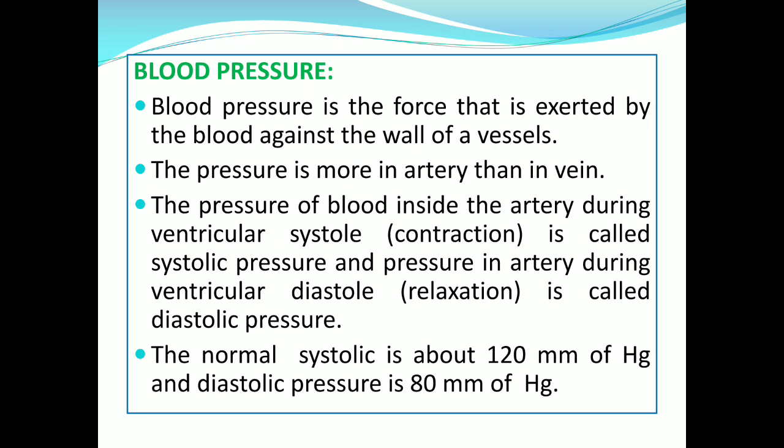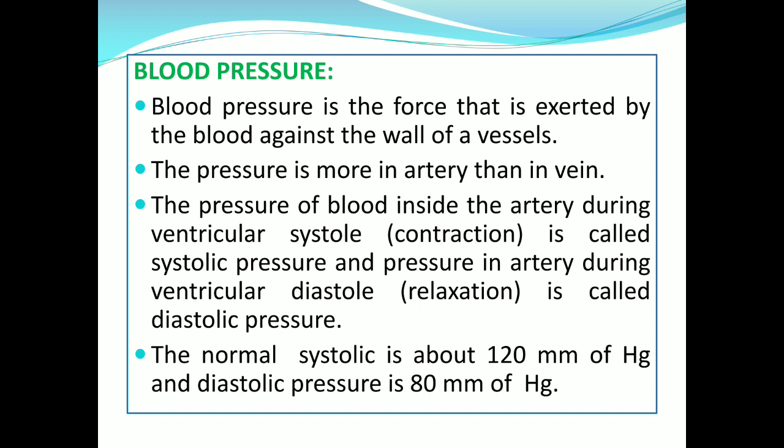The force that blood exerts against the wall of a vessel is called blood pressure. This pressure is much greater in arteries than in veins. The pressure of blood inside the artery during ventricular systole, that is contraction, is called systolic pressure, whereas pressure in the artery during ventricular diastole, that is relaxation, is called diastolic pressure.